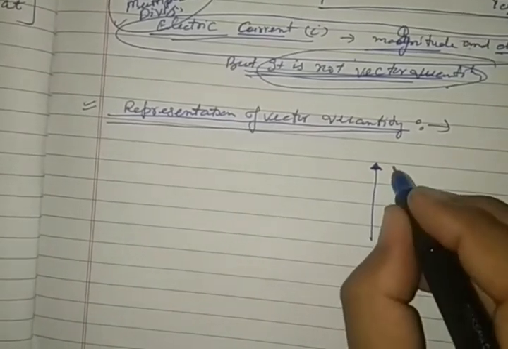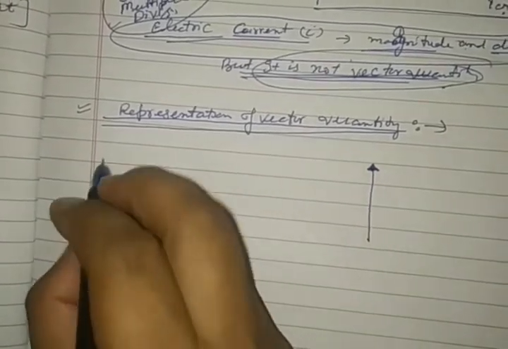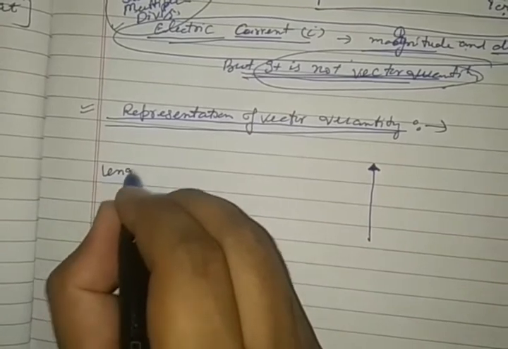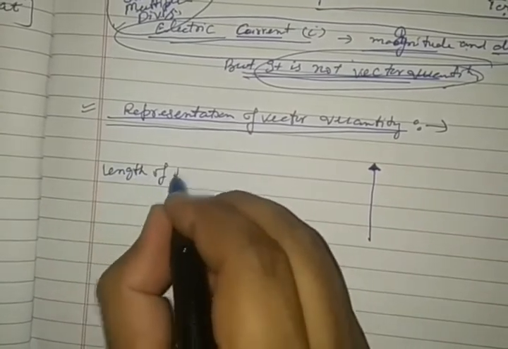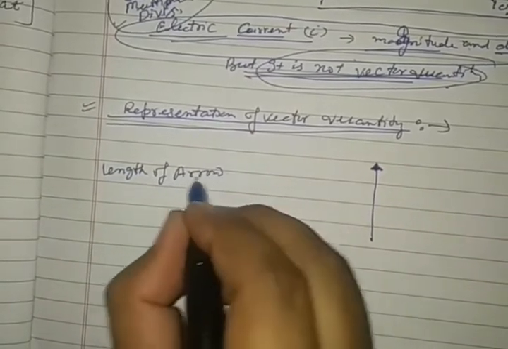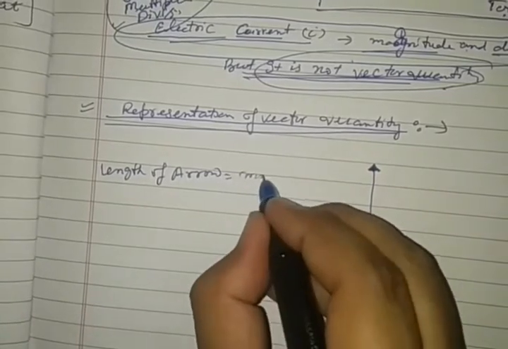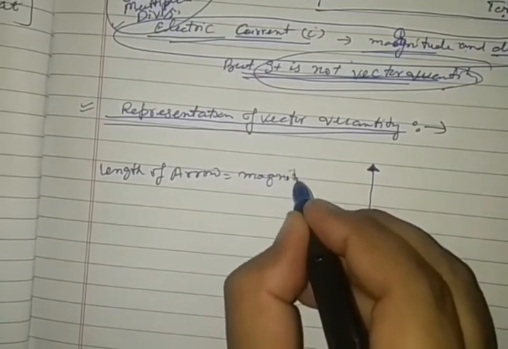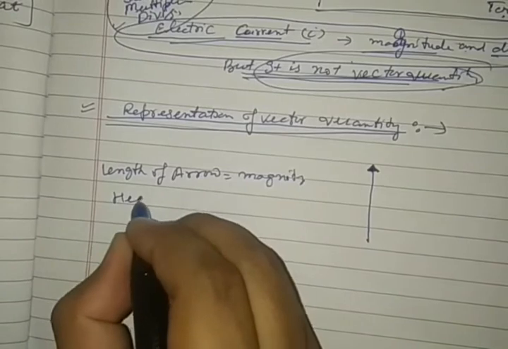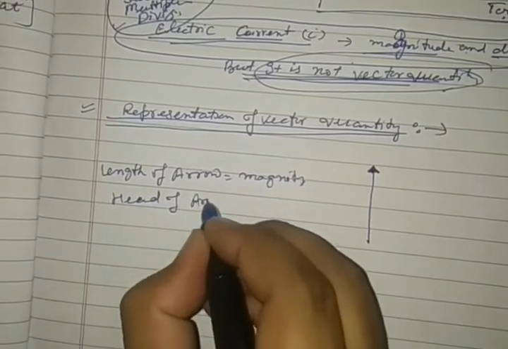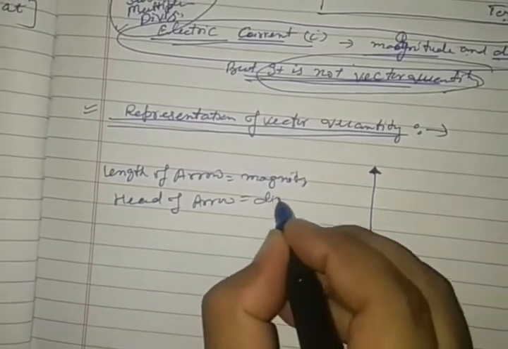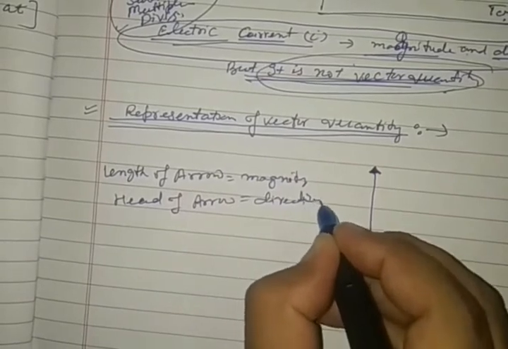The length of the arrow represents magnitude and the head of the arrow represents direction.